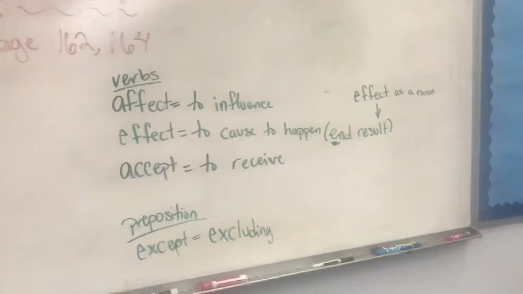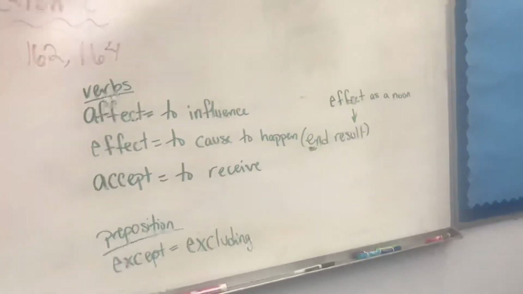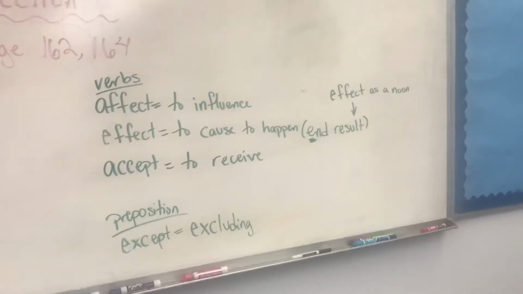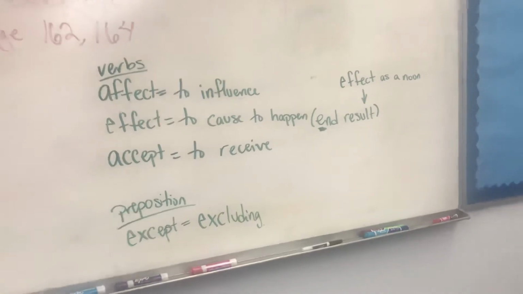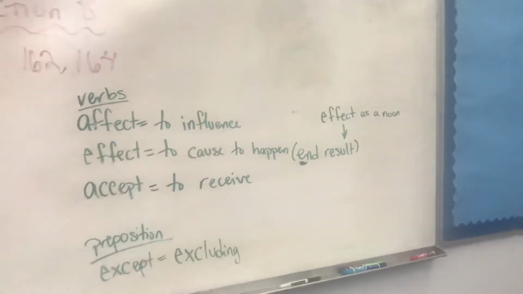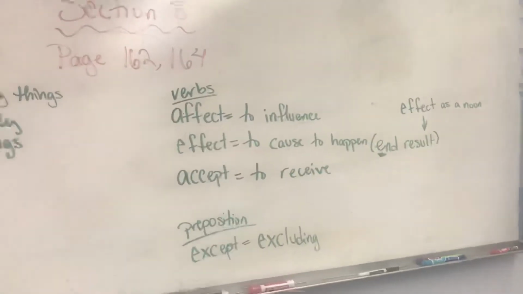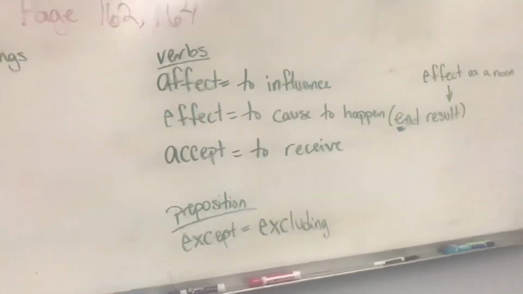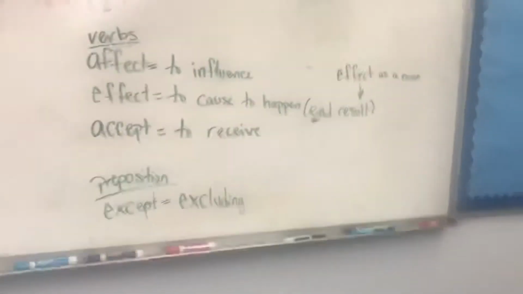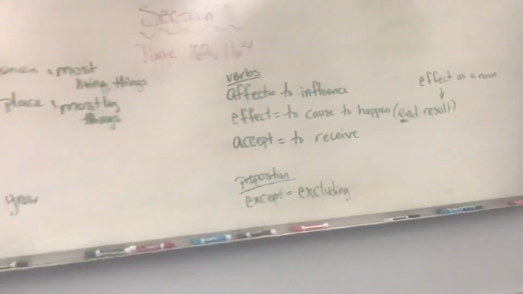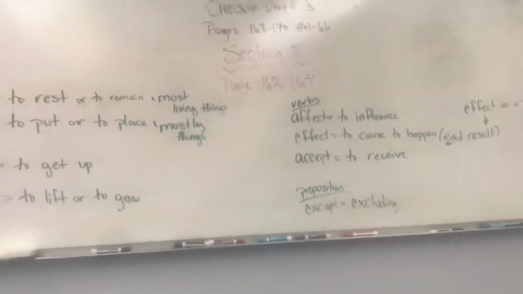Think of end result. For whatever sentence you're trying to figure out, if you're talking about an end result, remember the E, and then you use the E for effect. And then accept means to receive, and except means excluding. Those last two, most times we don't get confused, but they threw them in there anyway.